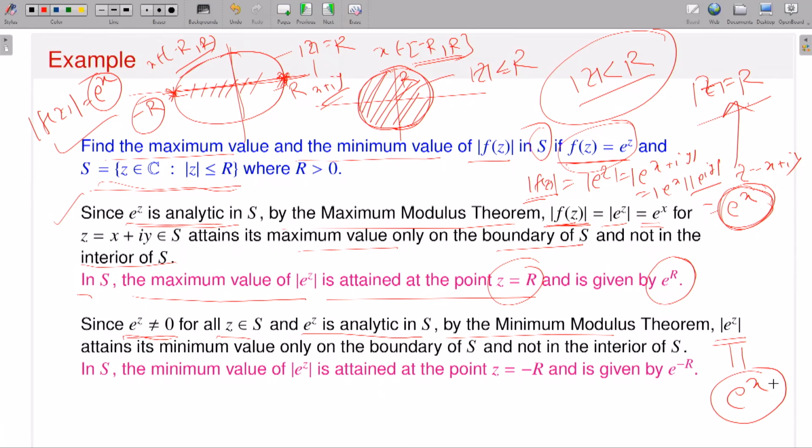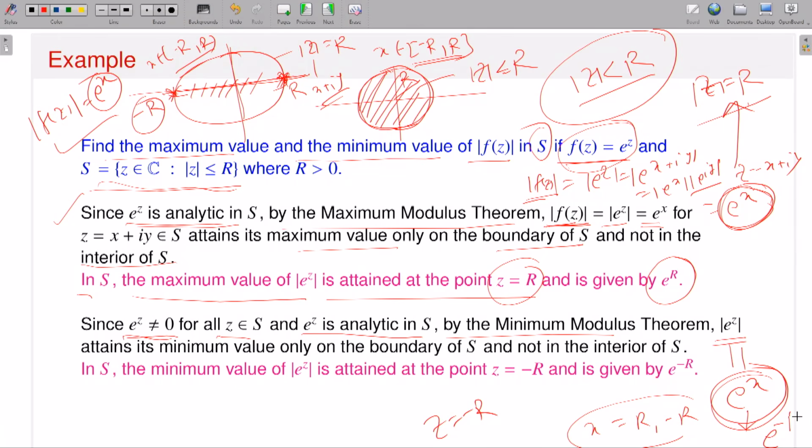That means I have to check the function e to the power x, where x runs from minus R to R, if it is in the closed disc, mod z less or equal to R, but it attains only on the boundary. That means you will have two possibilities, x is equal to R and x is equal to minus R. So if my function e to the power x attains the minimum wherever x belongs, then the corresponding modulus of f of z attains the minimum. But since the exponential function is an increasing function, this function attains minimum at z is equal to minus R or x is equal to minus R.